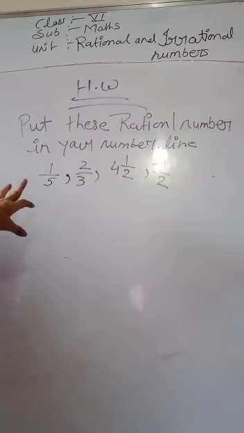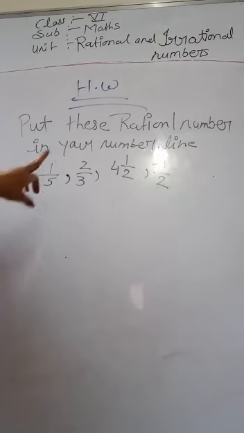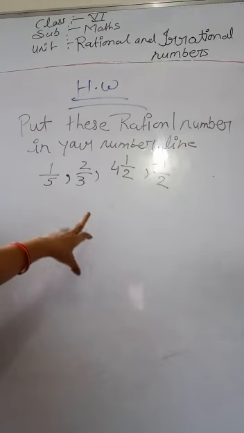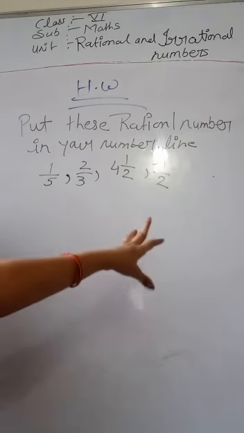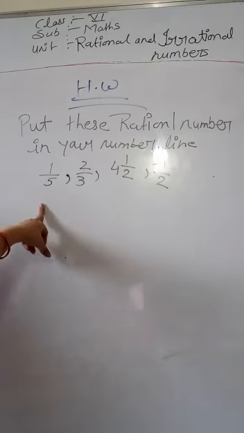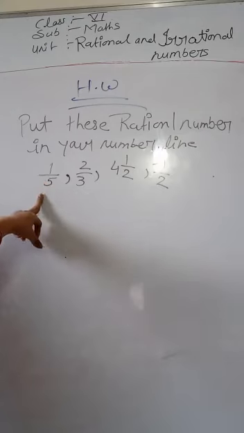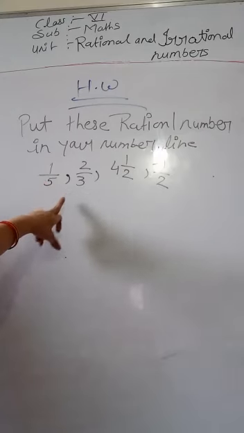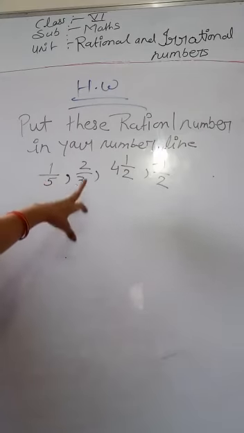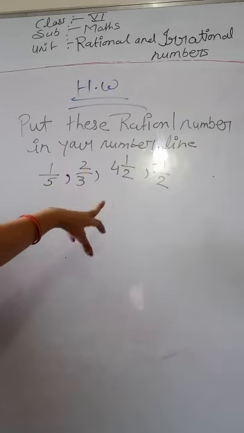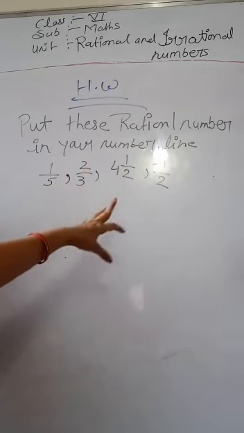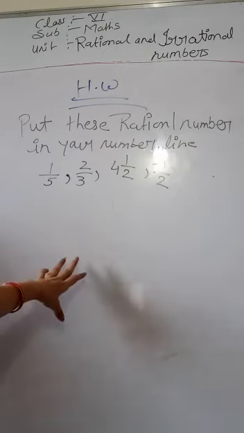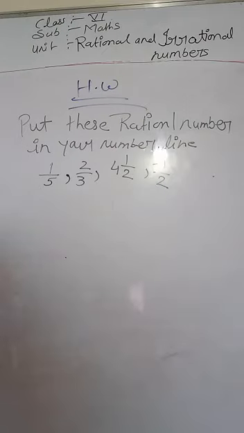So students, here is your homework. Put these rational numbers on your number line. You have to draw a number line and put these numbers: 1 by 5, 2 by 3, 4, 1 by 2, minus 1 by 2. Clear? It is your homework.